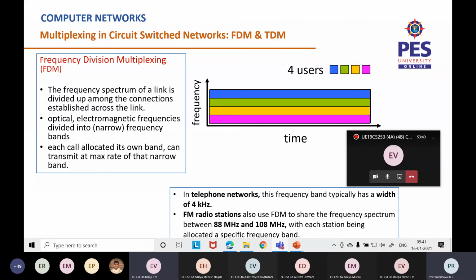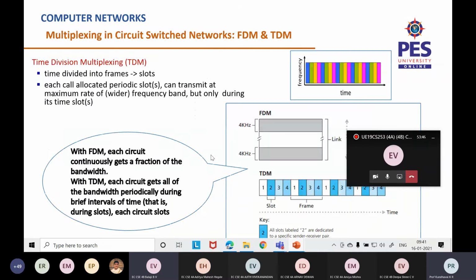So when it comes to time division multiplexing, here time is divided into time slots. Each and every call will be given a time slot, and that particular call can use the maximum rate of that particular band.